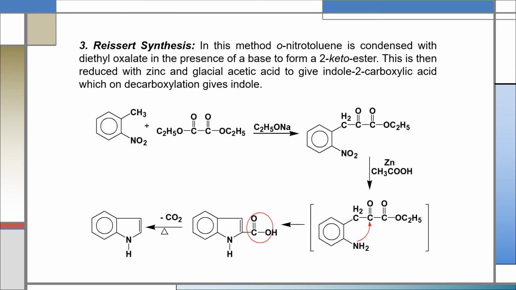By Reissert synthesis method, we can also prepare indole. In this method, ortho-nitrotoluene is condensed with diethyl oxalate in the presence of a base like sodium ethoxide to form a 2-keto ester. This is then reduced with zinc and glacial acetic acid to give indole-2-carboxylic acid, which on decarboxylation gives indole, like the pathway.